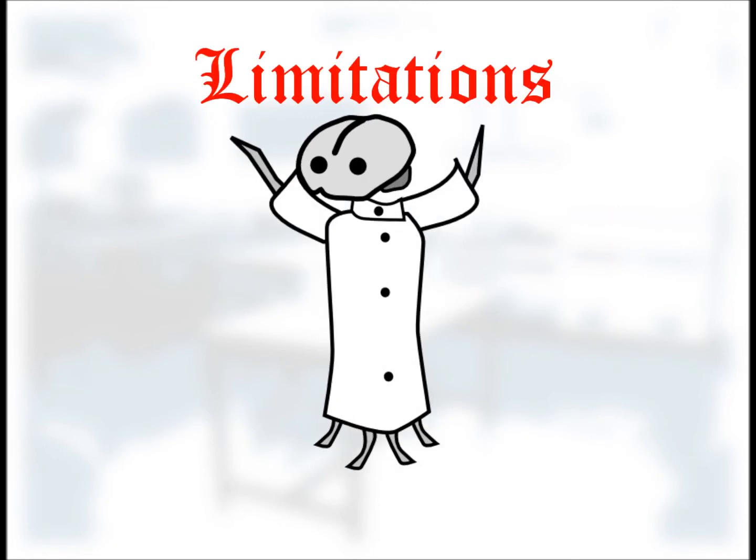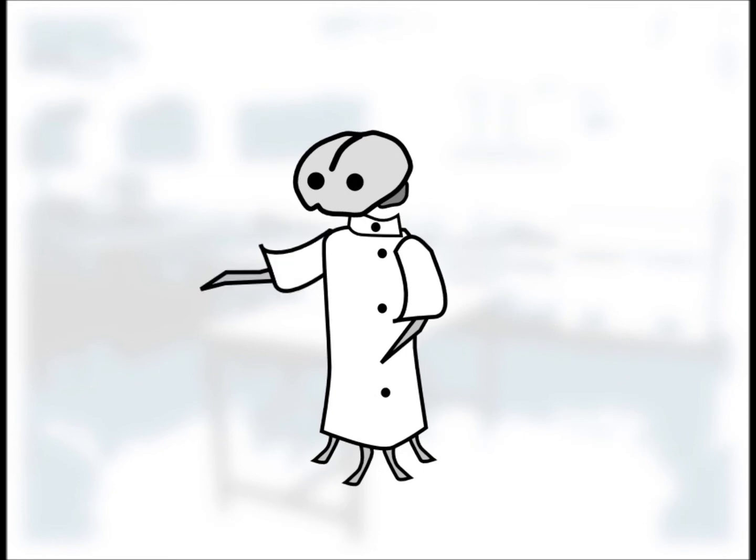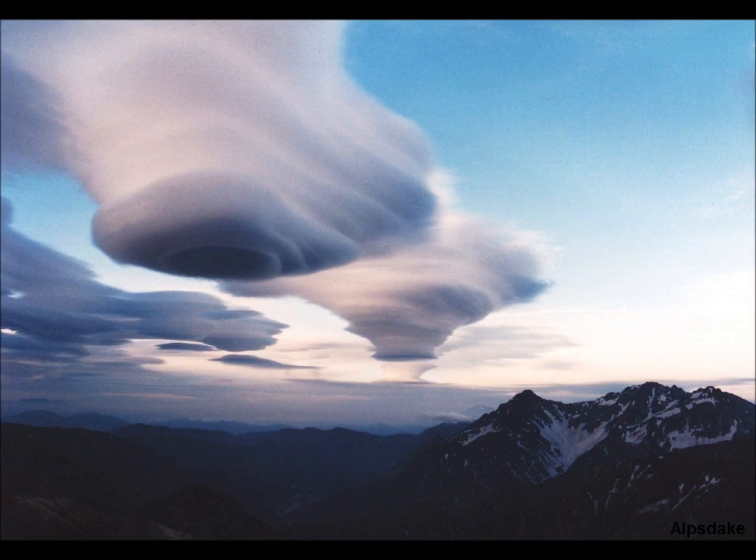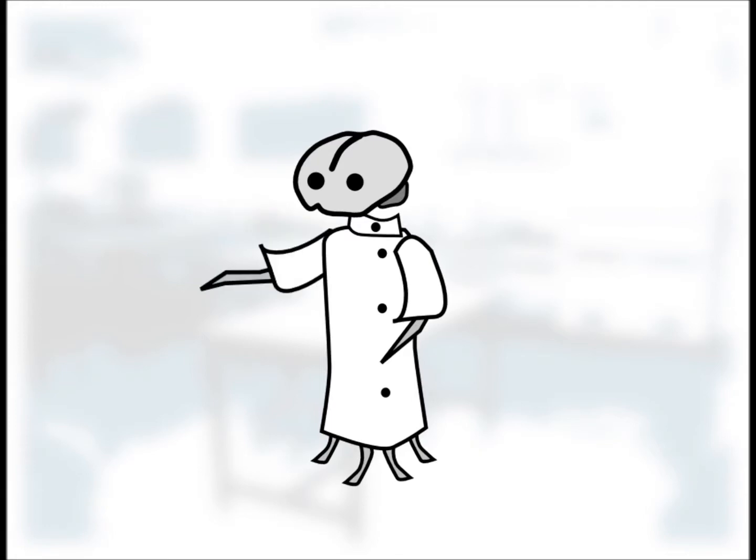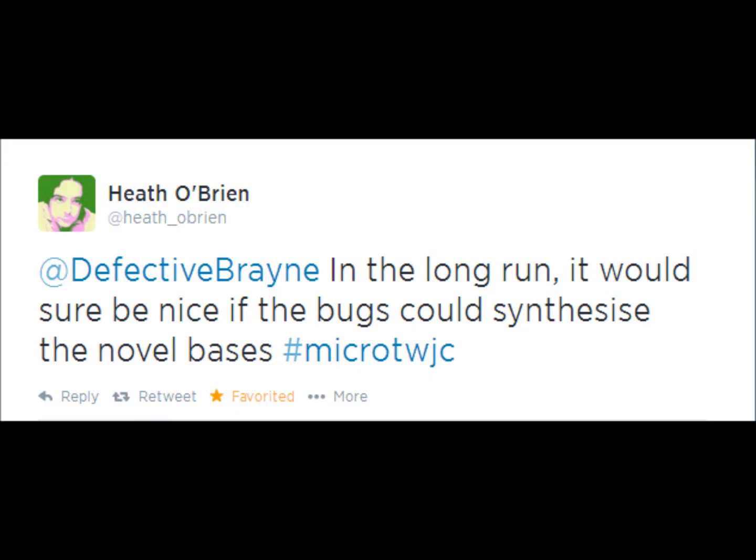And of course, now we should go to the limitations of the study, because there are some limitations of the work that will for the moment keep all that future work in the realm of dreams. For a start, the researchers need to find a way for cells to synthesize unnatural base pairs. This way they don't need to keep adding the bases to the medium, and they no longer need to bother with those troublesome nucleotide transporters.